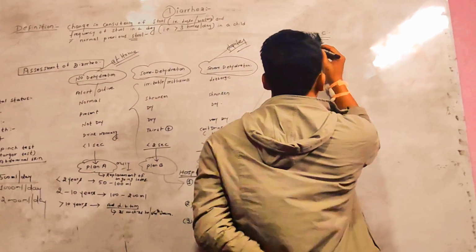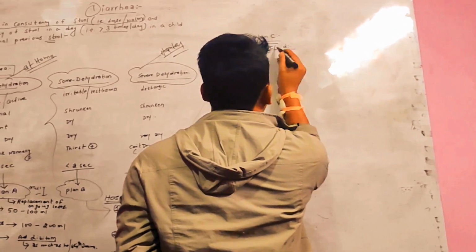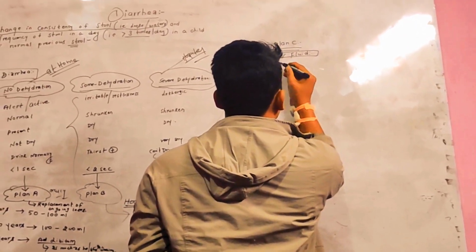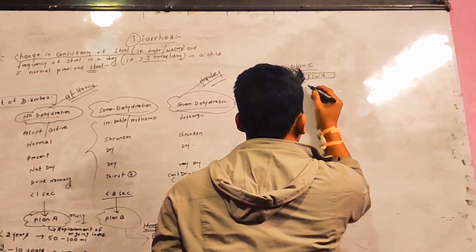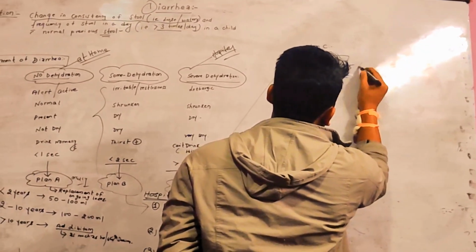In plan C, we give IV fluid, and the preferred fluid is Ringer's lactate, RL greater than NS, with 5% dextrose solution.